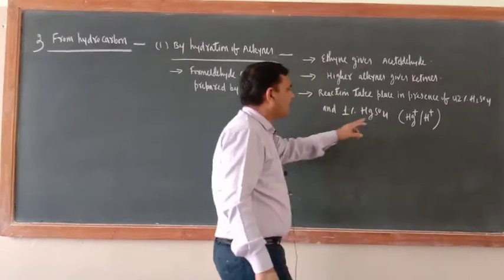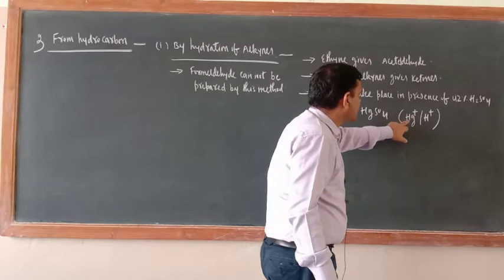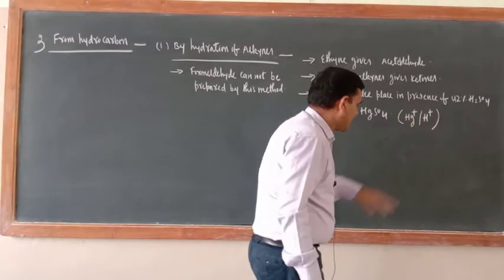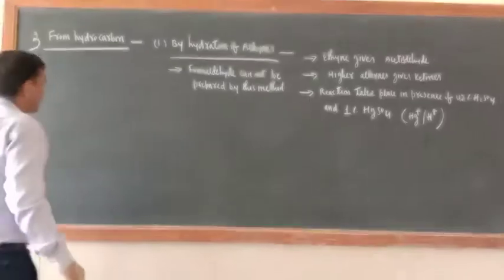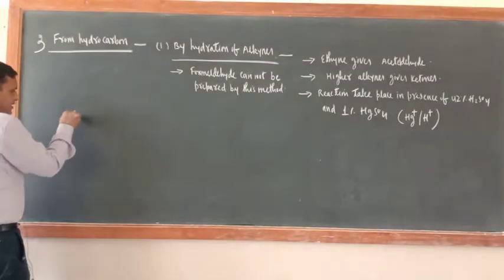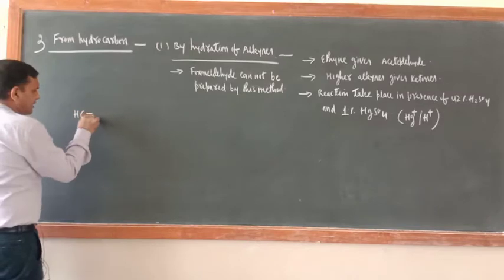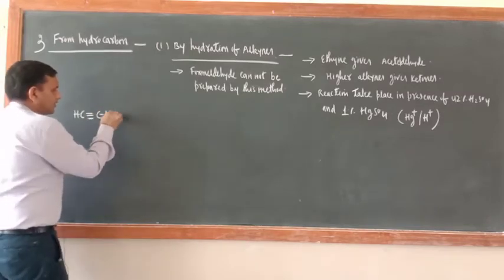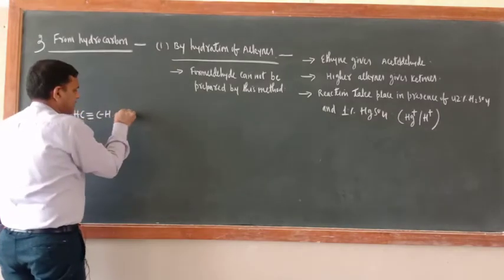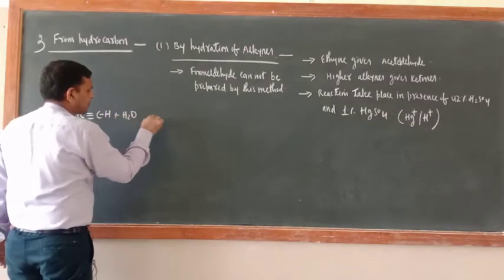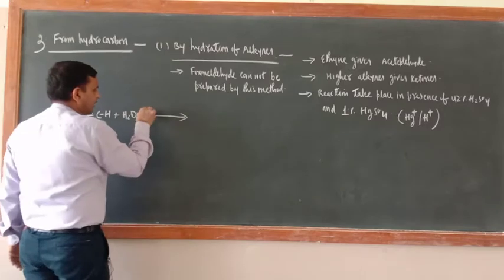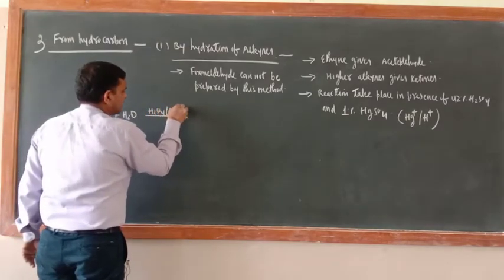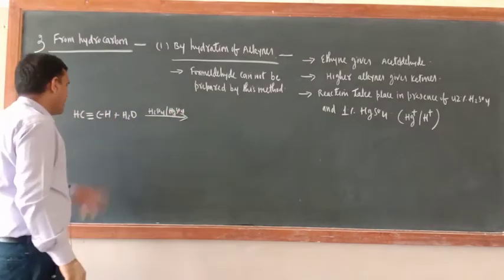Now we can write it in this way also. HgSO4 will furnish Hg positive and this will furnish H positive. Just try to understand how. This is HC triple bond CH. Hydration means in presence of water H2O, with H2SO4 and HgSO4.